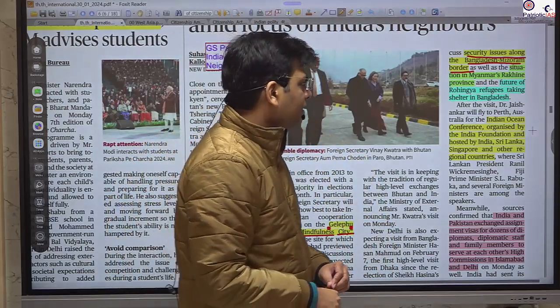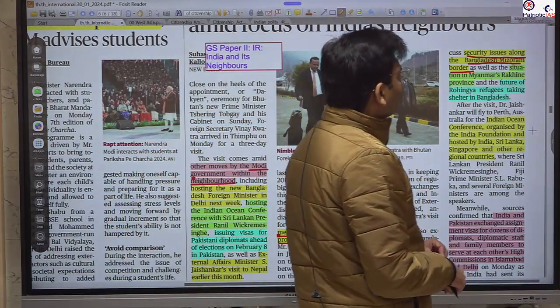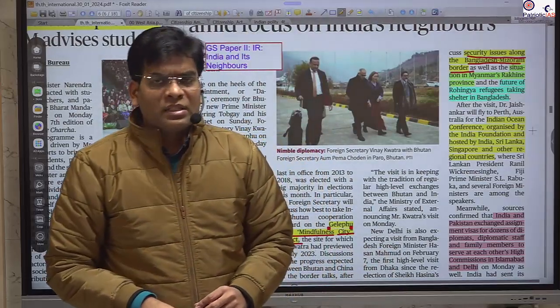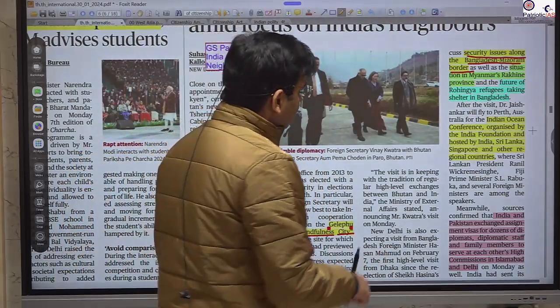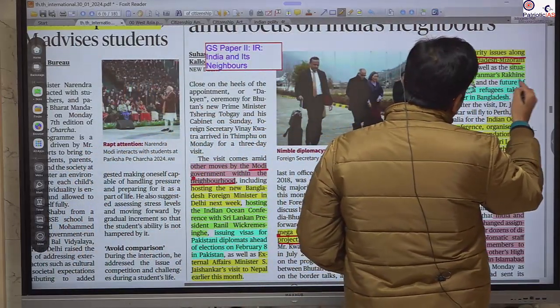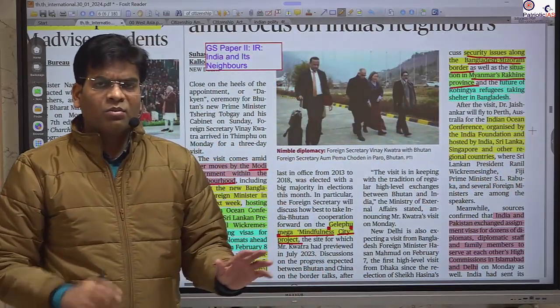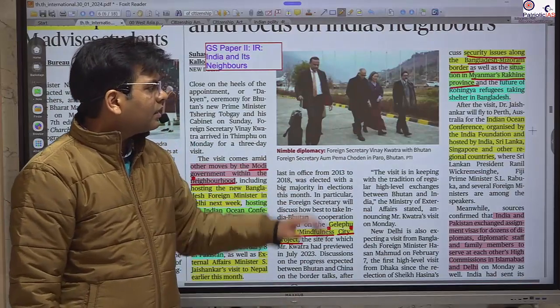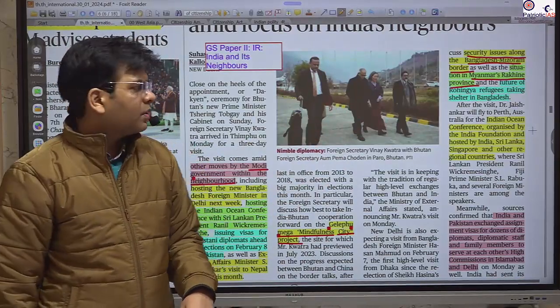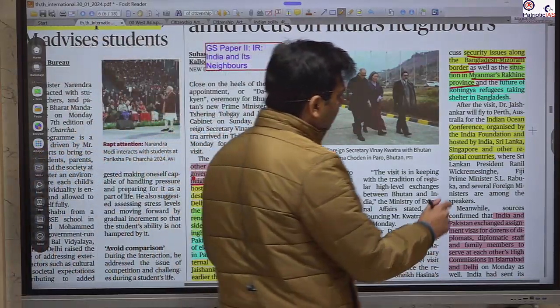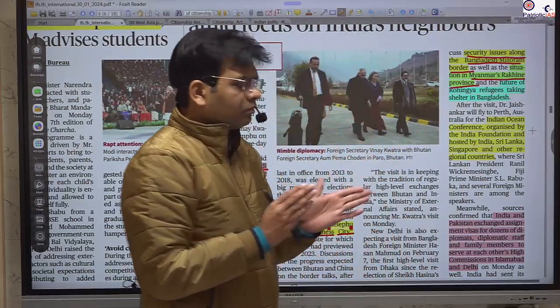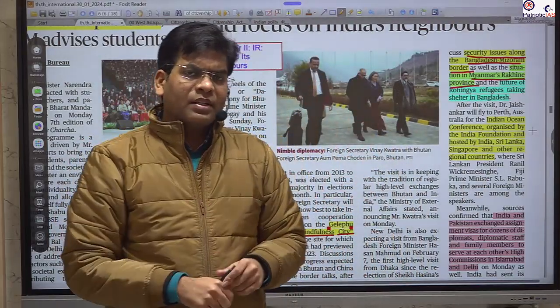In that case, the Myanmar-India border has become a bit unstable, and in Myanmar's Rakhine province a lot of instability and violence is going on. So we are discussing this with Bangladesh, which shares a border with the Rakhine district as well.